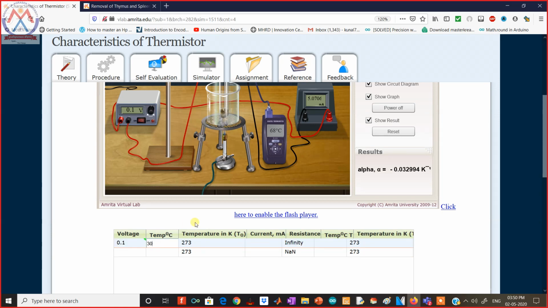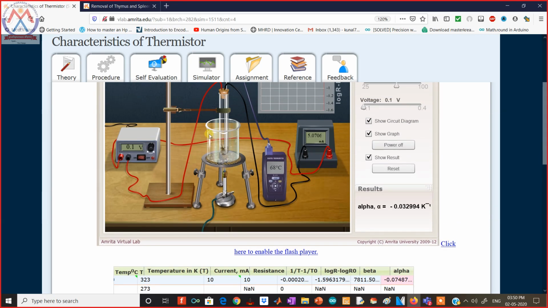The temperature, let's say we have 30 degrees Celsius. I am filling anything here. Let the current be 5 milliamps. Resistance is calculated automatically. The temperature, let's say around 50 degrees Celsius, and the current again, let's say 10 milliamps is flowing. It automatically calculates the alpha coefficient of the thermistor. This is the beta, this is the alpha, 0.07. These are arbitrary values, that's why this alpha value is wrong. But if you fill the exact values shown on the instrument, we will get an alpha of 0.0320.